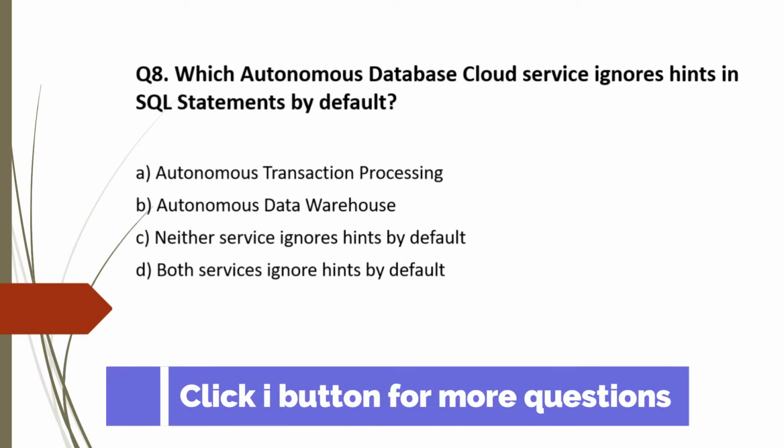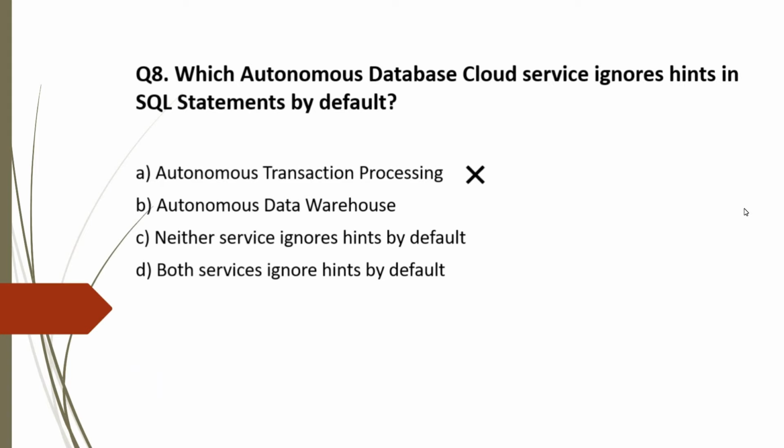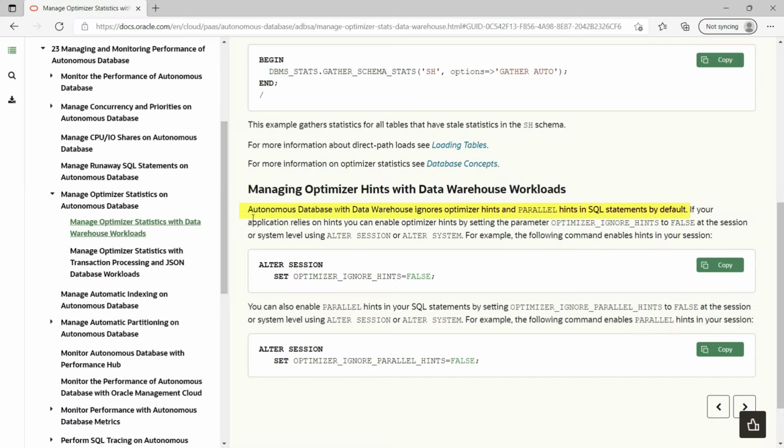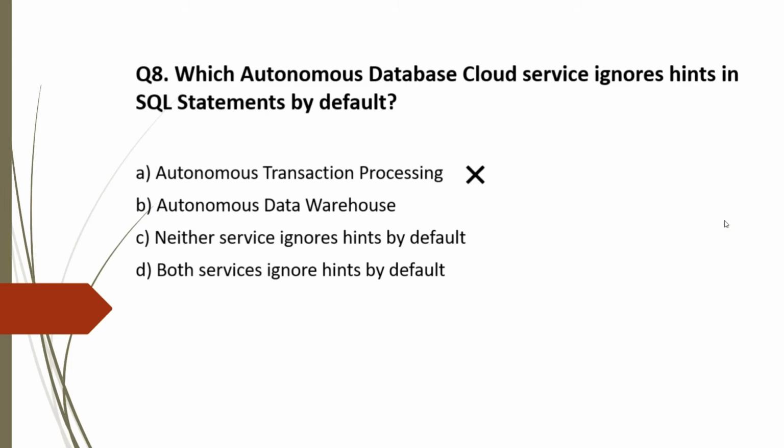No, ATP won't ignore hints, so this is incorrect. Option B. Autonomous data warehouse. Yes, autonomous data warehouse ignores hints in SQL statements by default. In the OCI doc, it is mentioned that Autonomous Database with data warehouse ignores optimizer hints and parallel hints in SQL statements by default. So option B is correct.